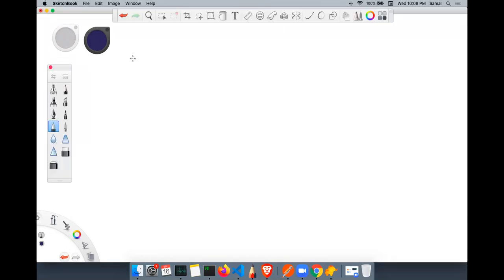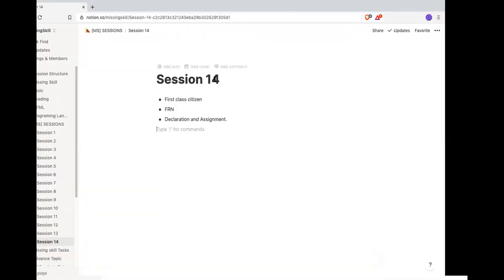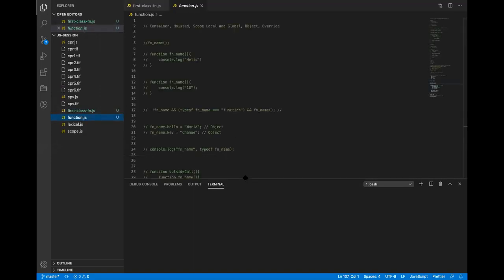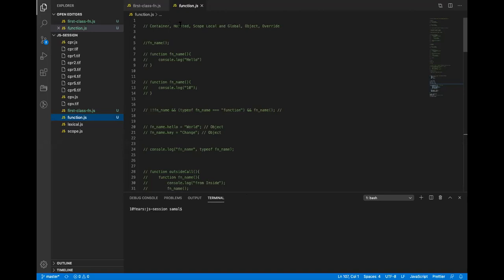Local scope and global scope, right? So somebody said scope, right? Somebody already said scope, I guess. Yes. What else? Okay, sir, yeah, go ahead. Function declared multiple times, that is override, na? That is override. Somebody already said. So container, hoisted, scope, local, global, objects, and override. Okay? So all are covered.